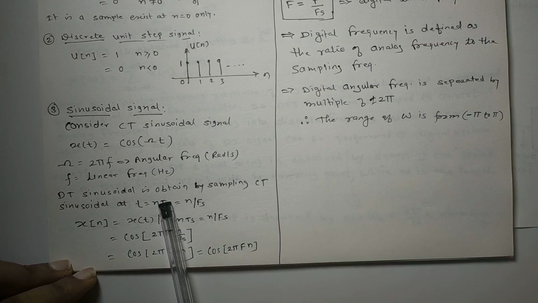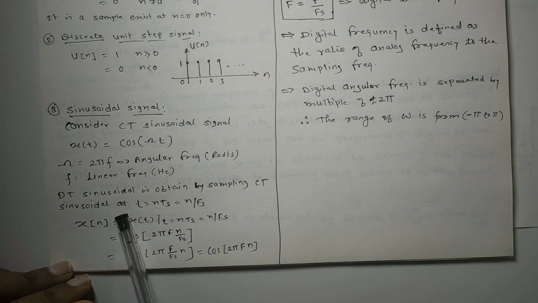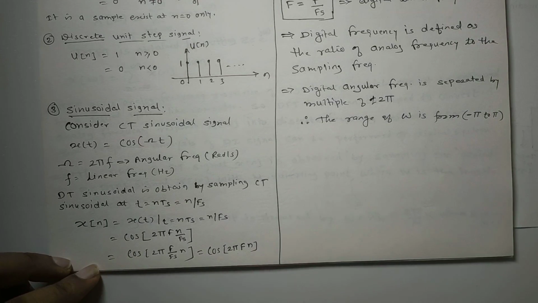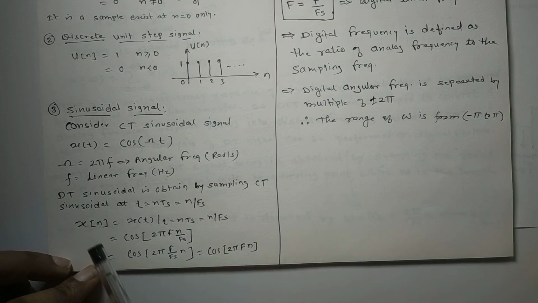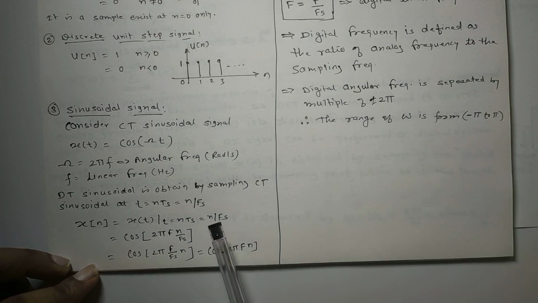Now the DT signal is obtained by sampling the CT signal at regular intervals of time. Meaning we put t equal to nTs in this mathematical expression, and therefore x of n is equal to x of t by putting t equal to nTs. So x of t is a continuous signal, and from it we get the discrete signal if we put t equal to nTs, that is t equal to n upon Fs.